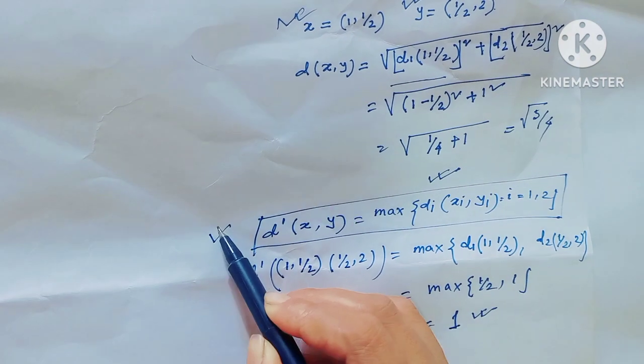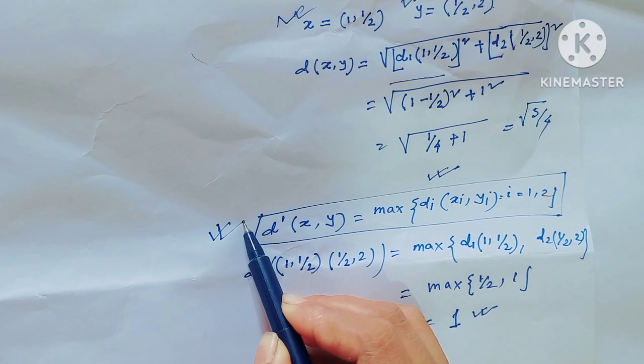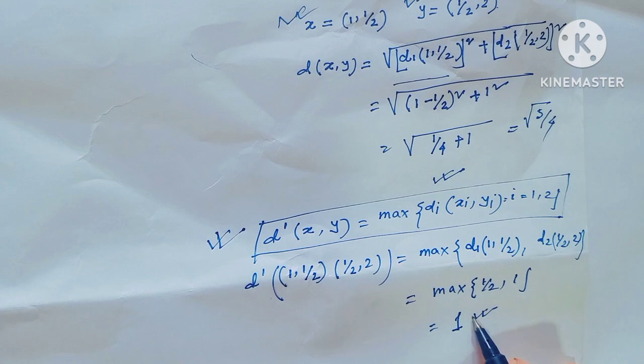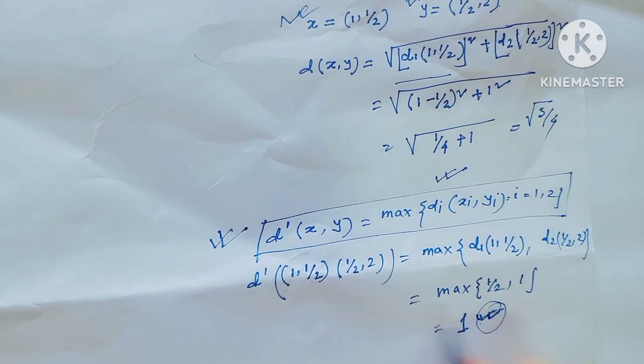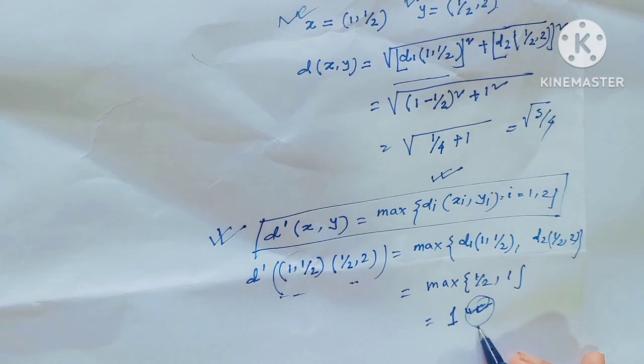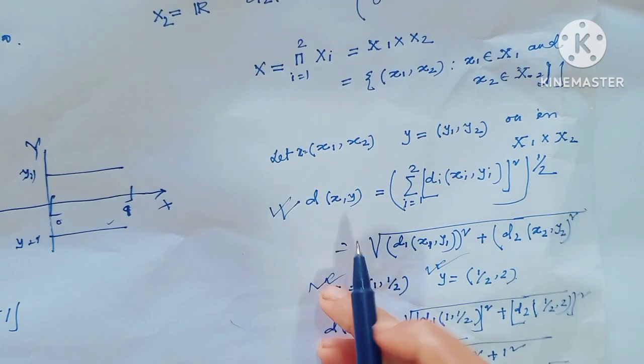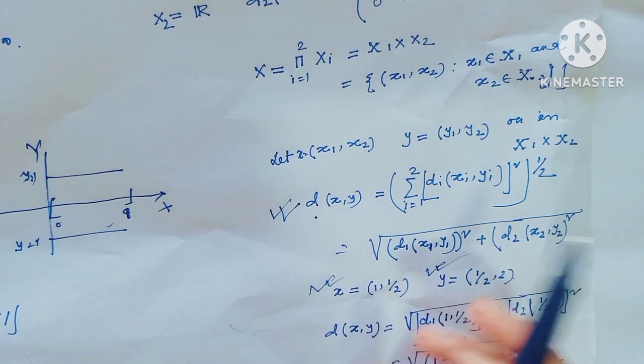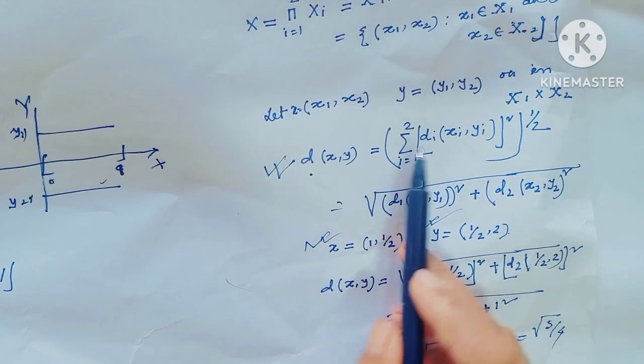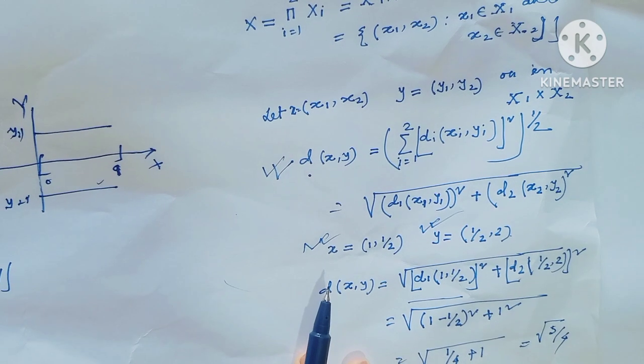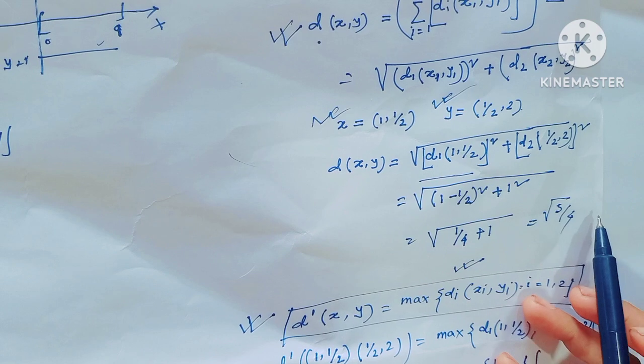That means for this metric, the value of the product metric space at this point would be 1, and for this metric, same point, but the value of the product space is square root of 5 over 4.